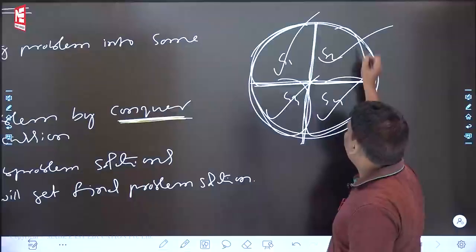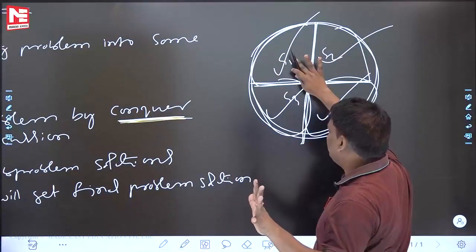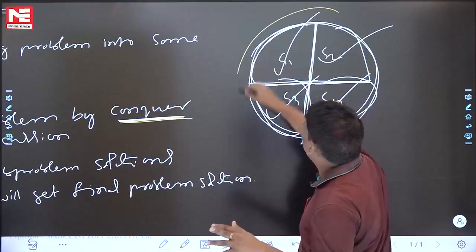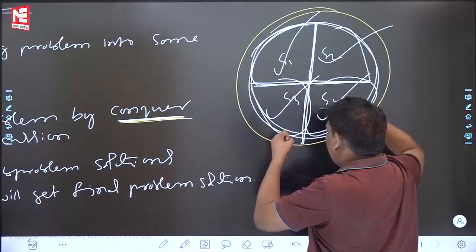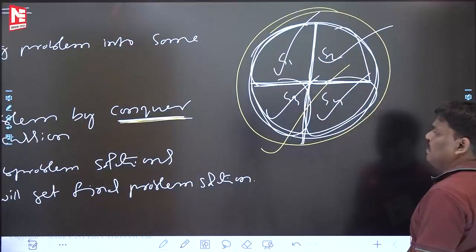Now what will you do? Divide is completed. Next one, conquer means the subproblems you solve. Yes, I am done. Now afterwards what is the answer? Combine them. Take the subproblem solutions, combine them somehow, then you will get the final problem solution. That's called divide and conquer.